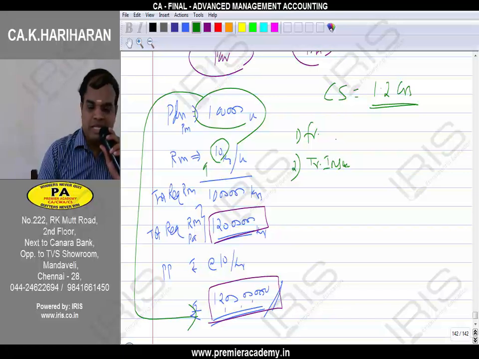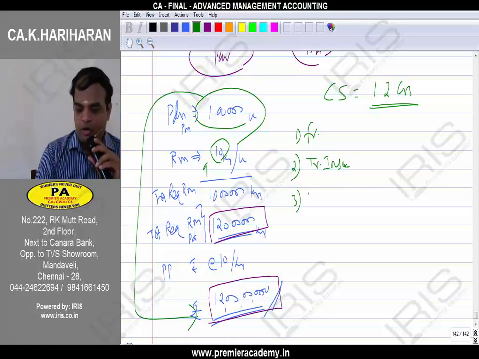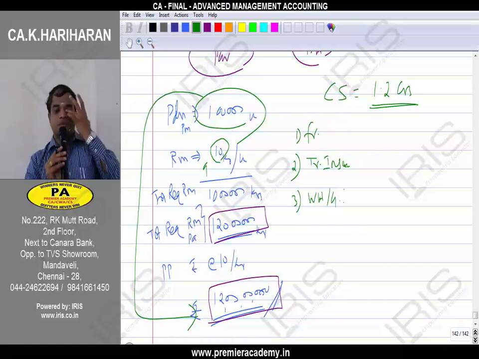Yes, sir. Clear? Next, whenever I need the raw material, you are going to transfer it. Therefore, the main advantage: warehouse or godown expenses I can avoid. The moment I ask, you have to transfer. You should not give any excuse, like today there is a strike, sir. No. We have an agreement. It is your duty. I can't be pushed to pile up stock. That's why we have this agreement. Even I need not worry about the market condition.